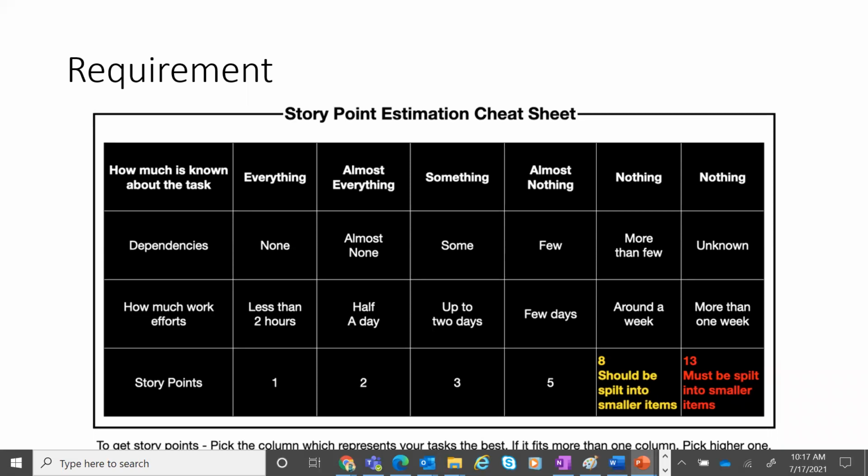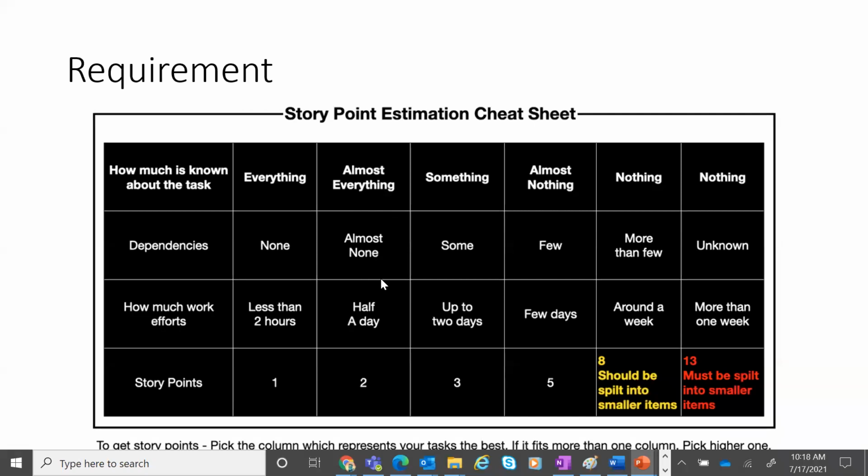Now again, depending on the composition of the team, the way you look at story point sizing will vary. But it's better to consider all these factors while you are doing a story point estimation. What is a story point? Each story point is roughly about 8 hours of work. So one story point is usually 8 hours of work. When you say 2 hours, it's mostly coding effort. Then there's testing effort, and there could be other layered efforts, which would roughly work out to 1 day of work. So one story point here.